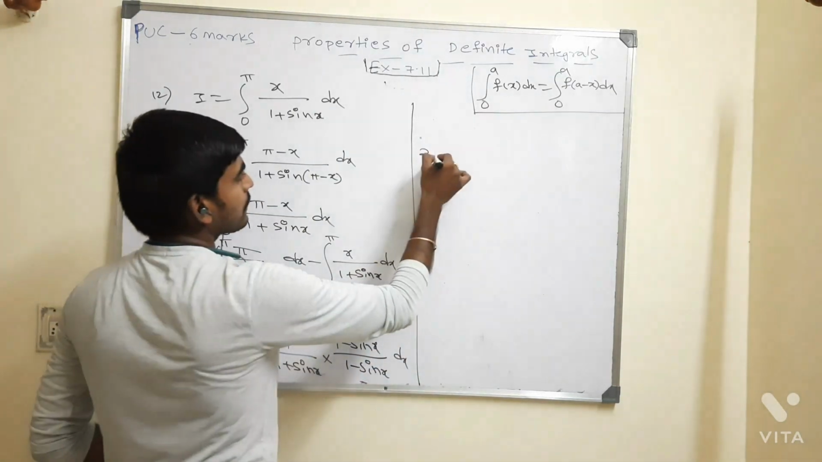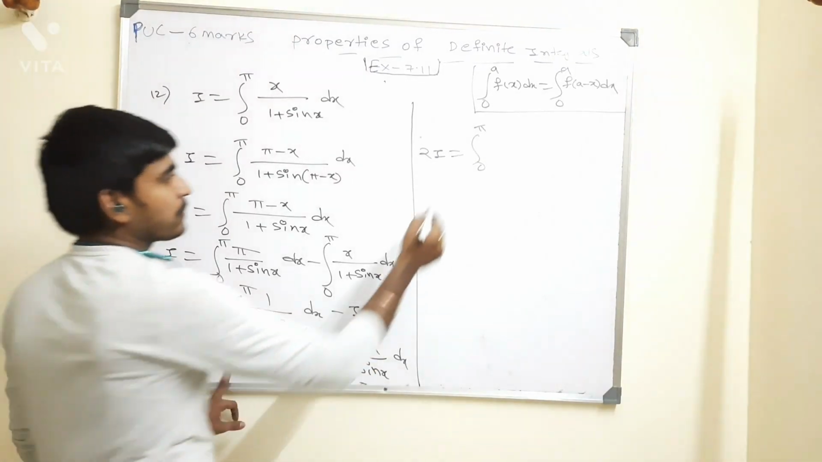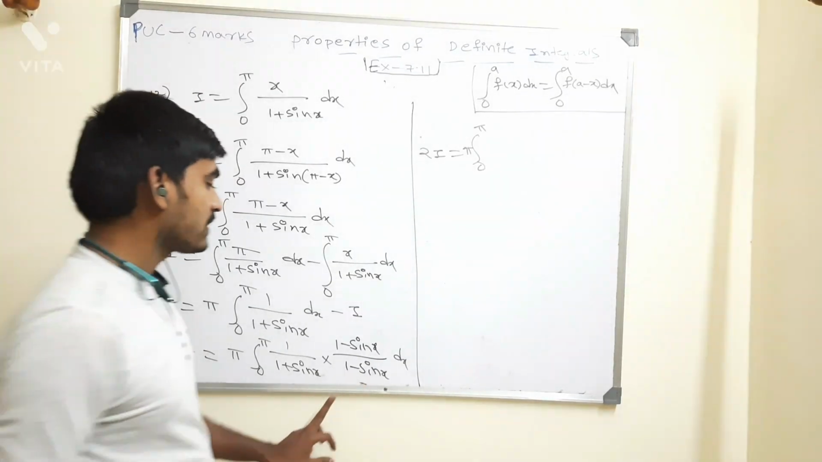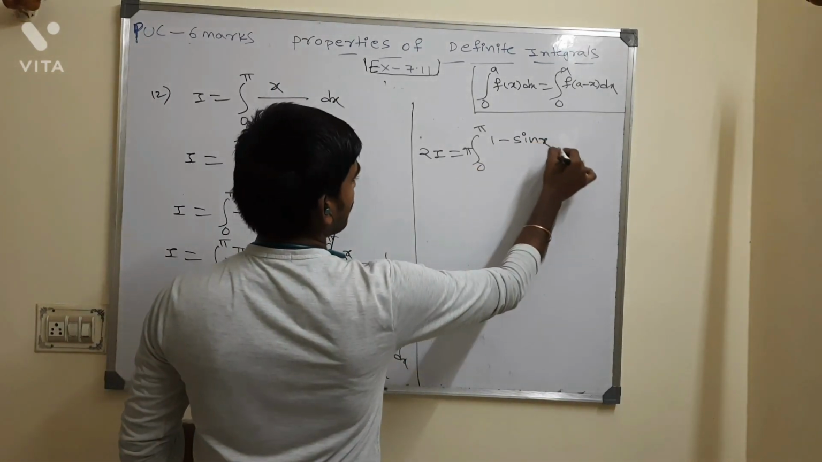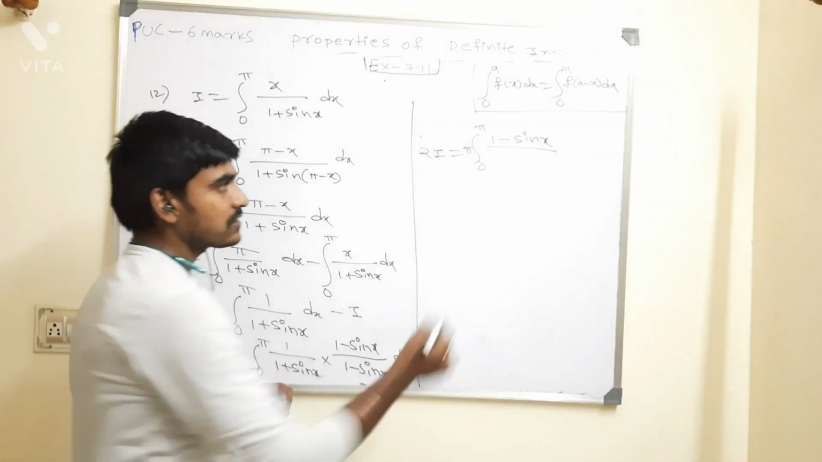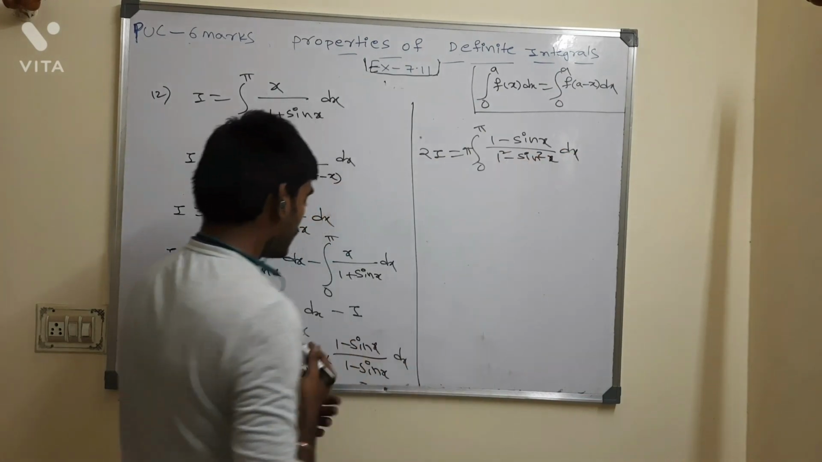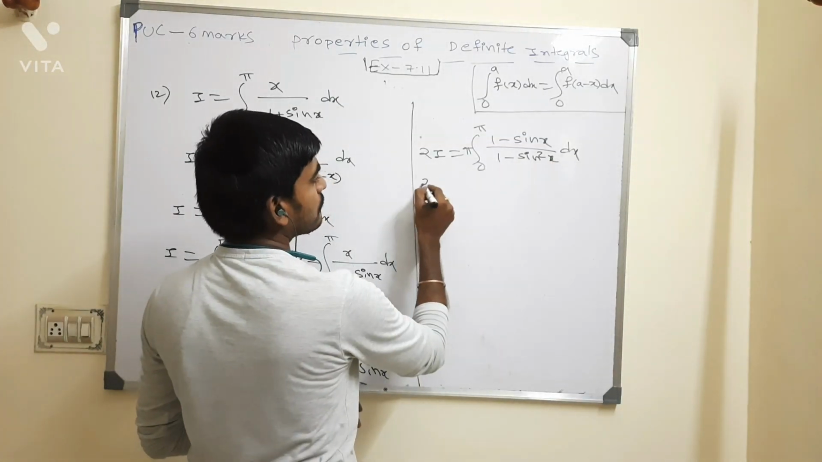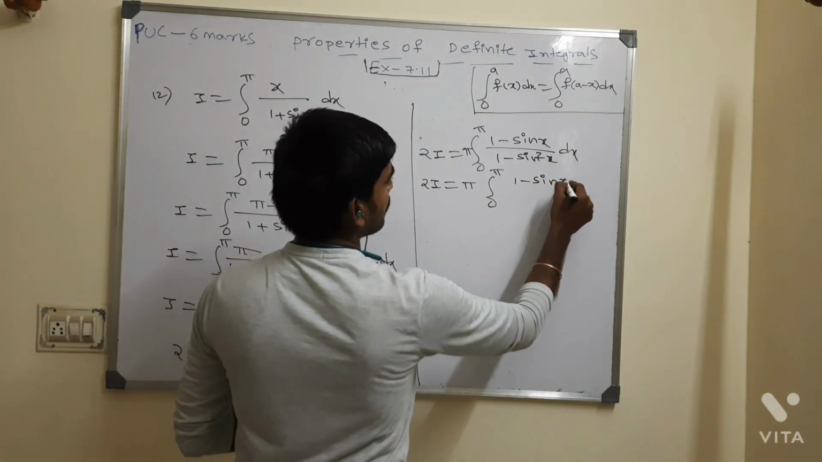2I is equal to integral 0 to pi. Outside I am having pi, right? So pi. Rationalization: 1 plus sin x into 1 minus sin x. In the numerator I can take 1 minus sin x into 1, so 1 minus sin x whole divided by a plus b into a minus b, so a square minus b square. So 1 square minus sin square x dx. Anyhow 1 square is 1, no? Now 1 minus sin square x is what? Pi times integral 0 to pi of 1 minus sin x divided by cos square x whole dx.